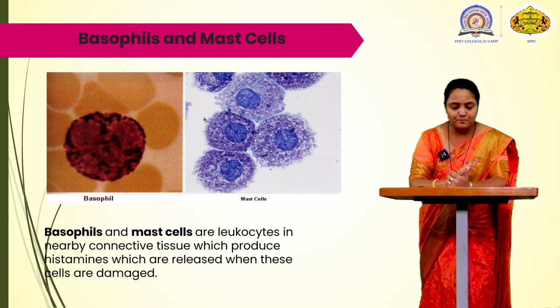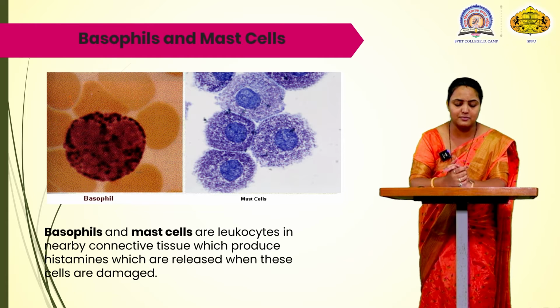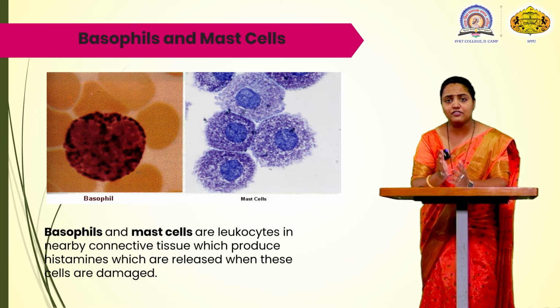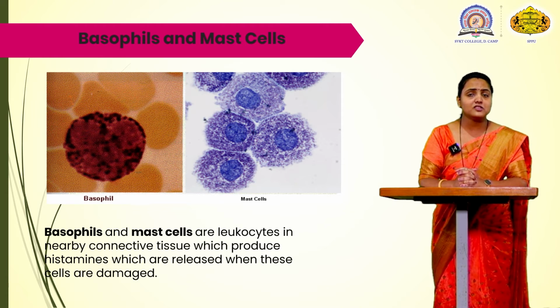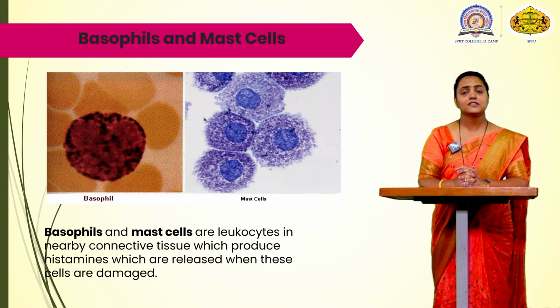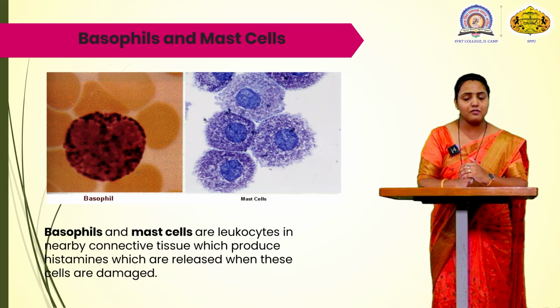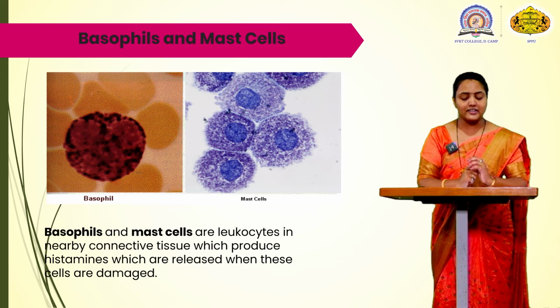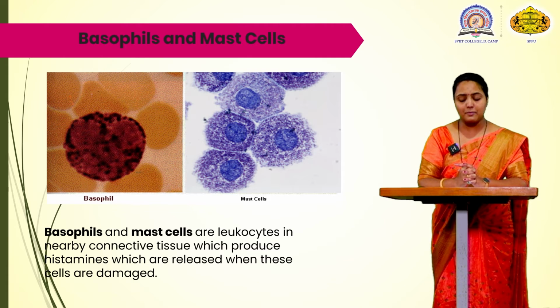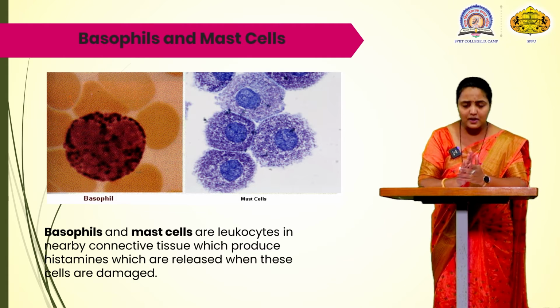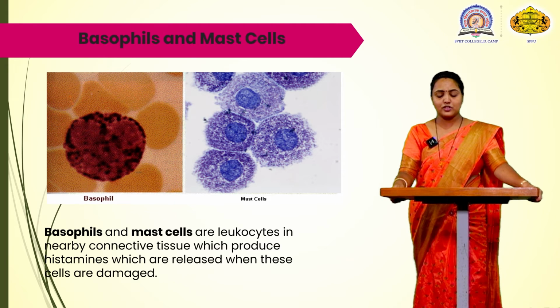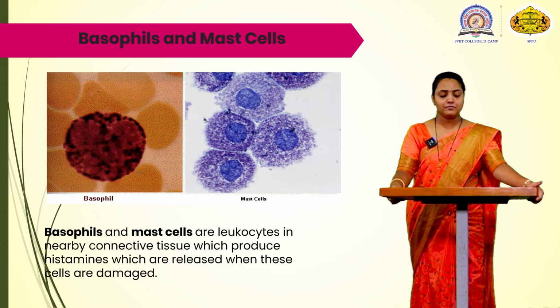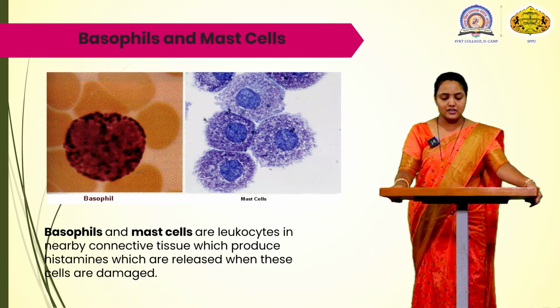Basophils circulate in the body like mast cells and they contain histamine. Histamine is the trigger which is used in the inflammatory response. Basophils and mast cells produce the histamine, which is released when the cells are damaged. Histamine increases the permeability of the capillaries to the WBCs and some proteins, to allow them to engage the pathogen in the infected tissue.